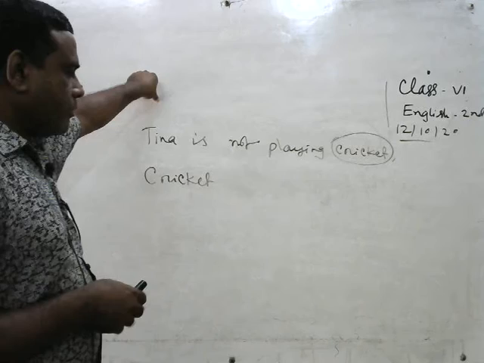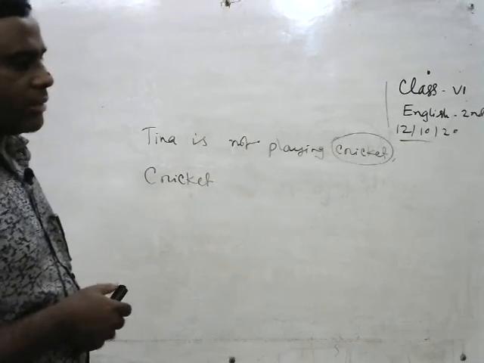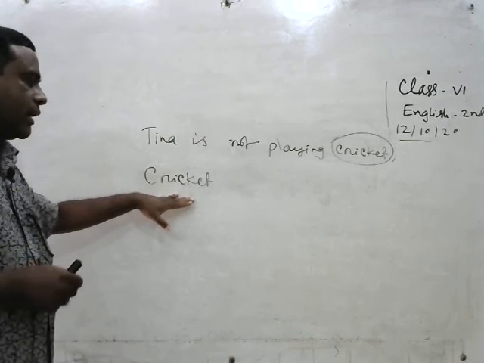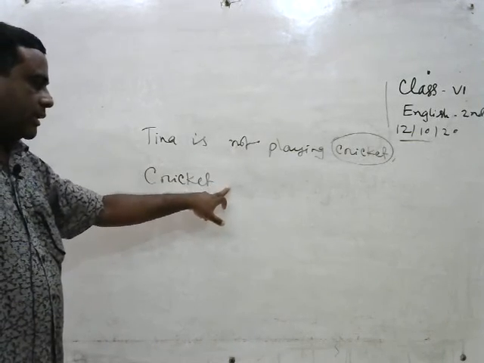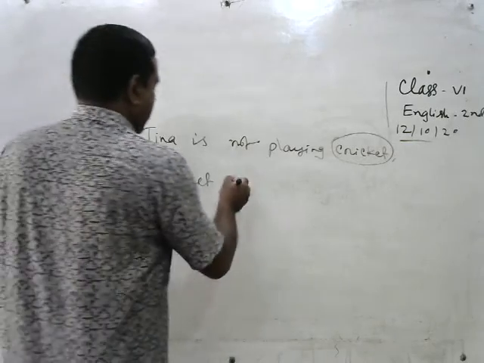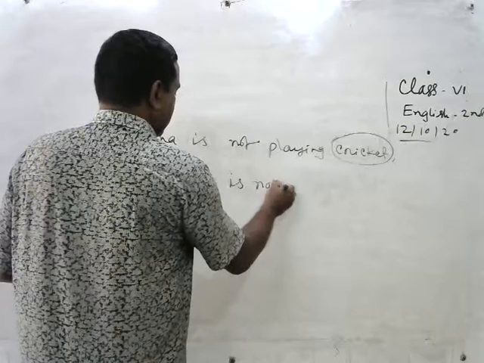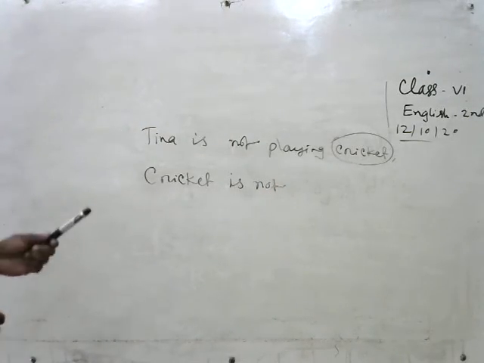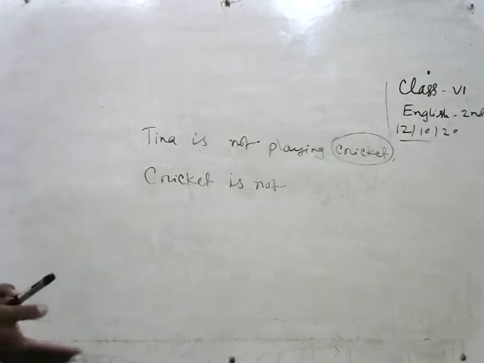In the passive form, if the sentence is present continuous, we use am, is, are. As cricket is third person singular, we write is. Then we write not, as the active sentence is negative. Then we write being, because this sentence is continuous. If the sentence is continuous, we write being before the verb.